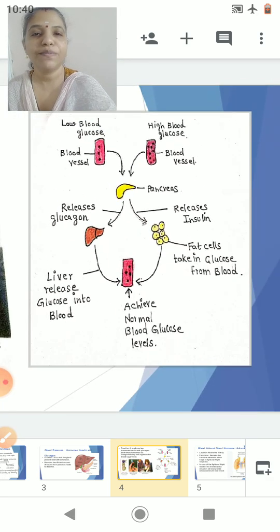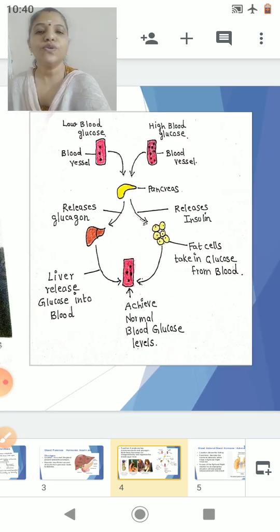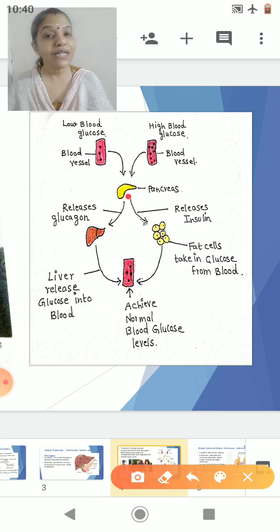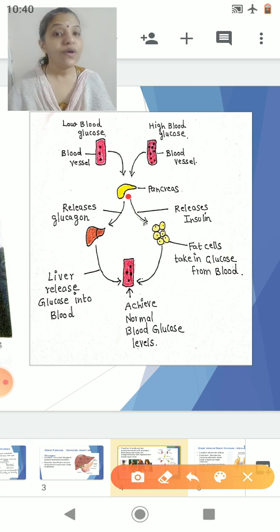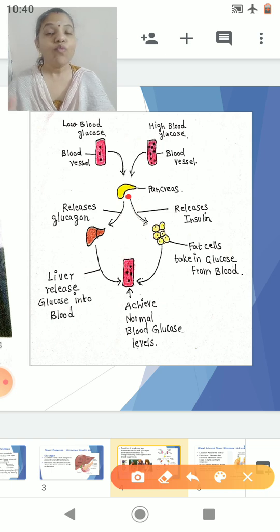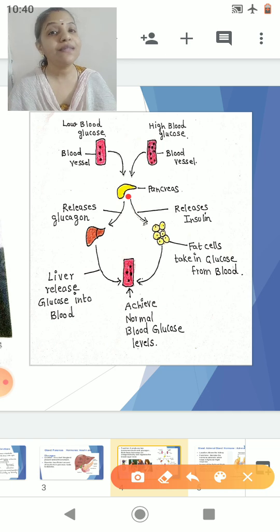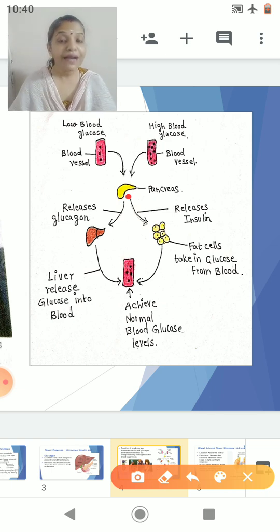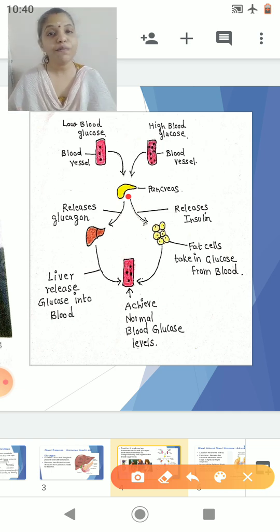Here I will explain this chart first. My dear students, this is the gland, that is the pancreas. The pancreas releases two hormones, glucagon and insulin. What is the function of glucagon? Glucagon always increases the blood sugar level. But insulin always decreases the blood sugar level. So again, let me repeat, glucagon increases the blood sugar level, whereas insulin decreases it.